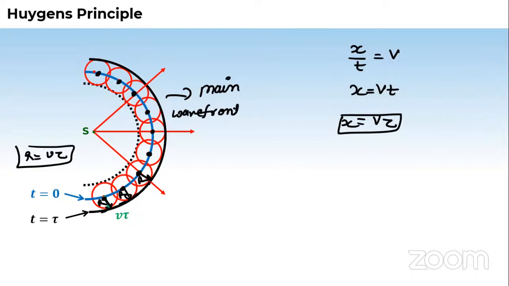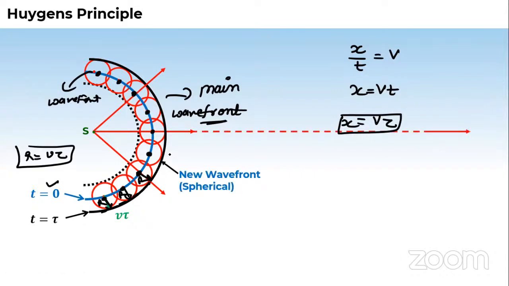If you connect the periphery, this will give you the main wavefront here. So the initial wavefront was this at time 0, and at time equals tau this is the main wavefront. So this was the principle. It says that if you connect the periphery, this will give you the new wavefront. That is also spherical. For the plane, it is like this.